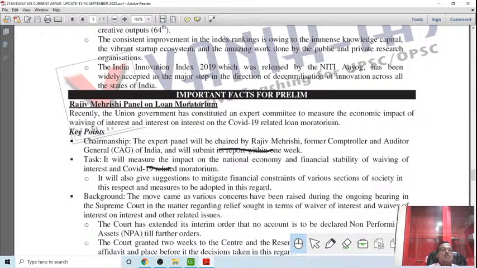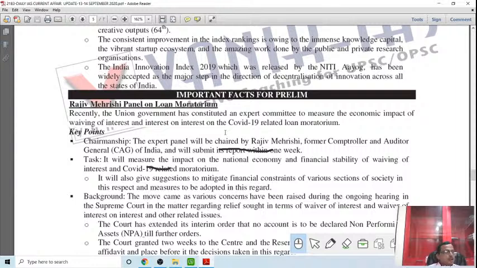So the government has specified an expert committee to measure the economic impact of waiving interest and interest on interest on the COVID-19 related loan moratorium. You see, this COVID-19 pandemic has brought the economy to a standstill, and this is support for everyone. So the government has declared the loan moratorium.